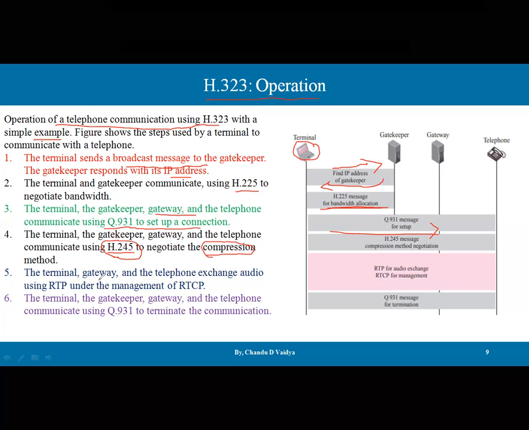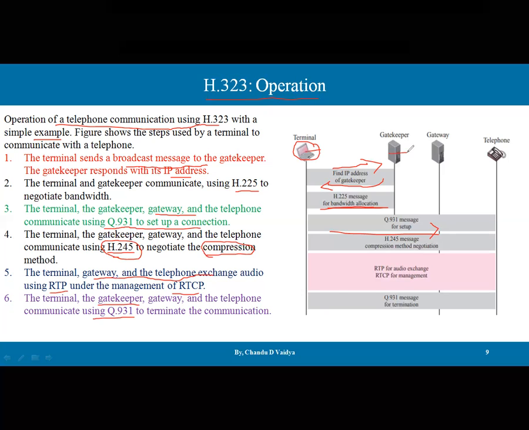Then the terminal, the gateway, and the telephone exchange the audio using RTP, the real-time protocol, under the management of the RTCP protocol. After that, they use Q.931 to terminate the connections.